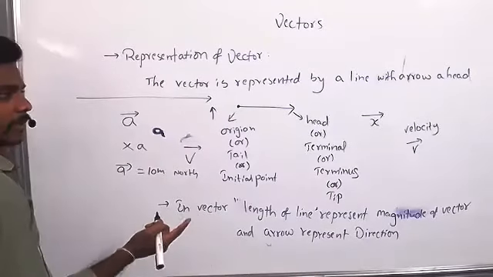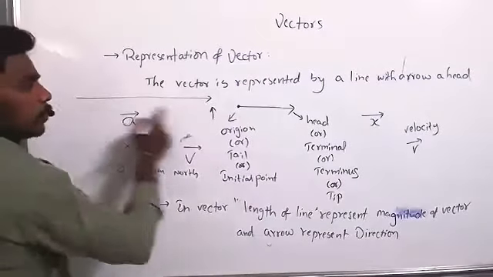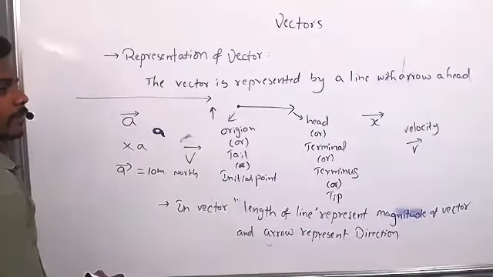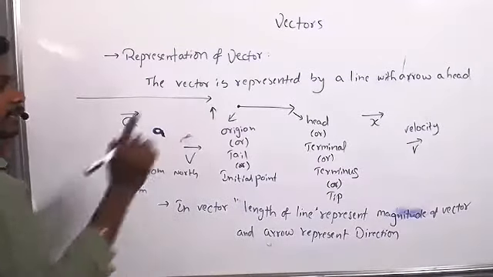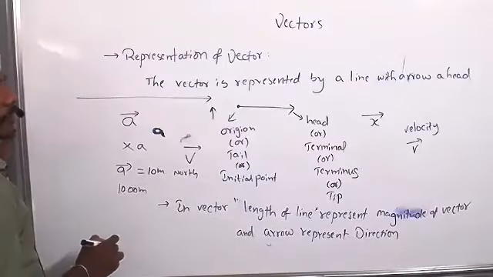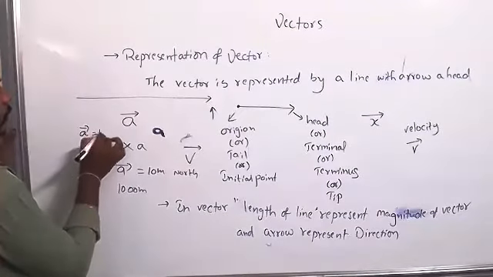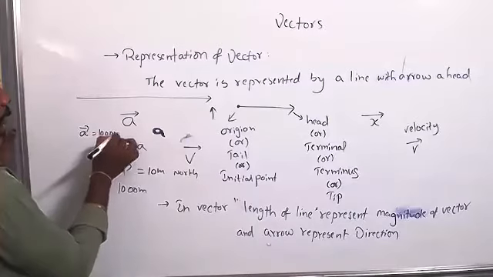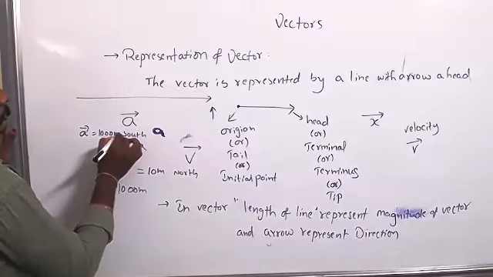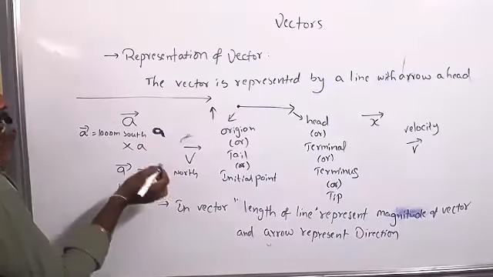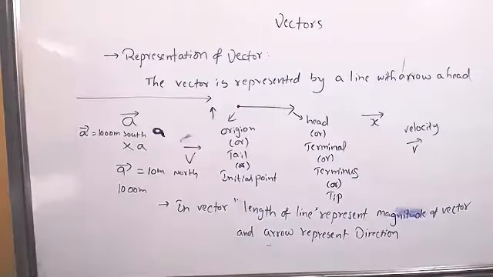If I give 20 meters, you need not draw 20 meters. If I give 1,000 meters, can you draw the line? No, we can't draw 1 kilometer. Just a bar equal to 1,000 meters south. Understand clearly?